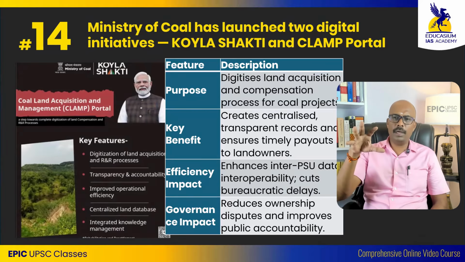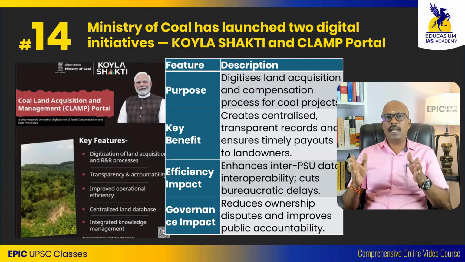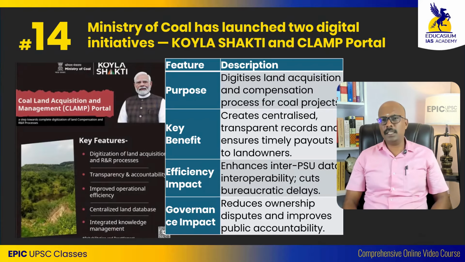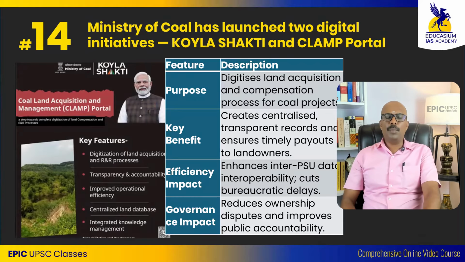The government acquires a lot of land for the purpose of extracting coal. Government in the sense Coal India Limited and other companies. So all these land acquisition factors are being digitized in what is called the CLAMP portal. You should just know what is the CLAMP portal and what is the Koila Shakti dashboard and what is the purpose.